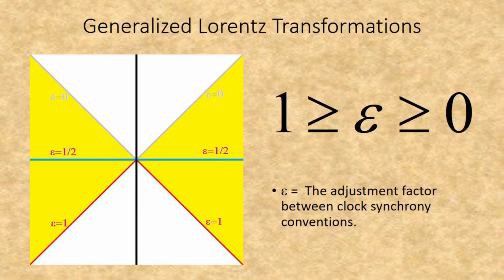The key to these clock synchrony conventions is the adjustment factor, epsilon, which can have a value from 0 to 1. It covers the entire range, from the surface of the past light cone to the surface of the future light cone. This yellow area not only represents the range that can be considered now, but also based on the shift resulting from different frames of reference. That means that there is nothing here outside the realm of standard relativity.